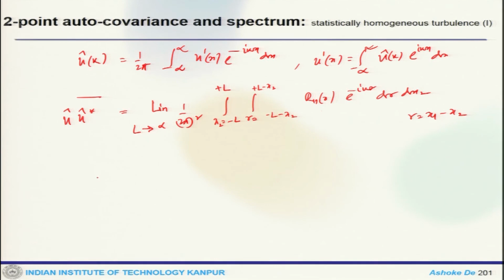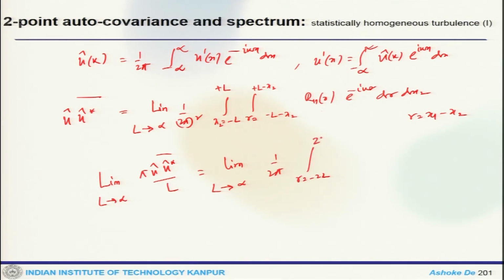So, our limit actually becomes, when L tends to infinity, u hat by L becomes the limit as L tends to infinity of 1 by 2 pi times the integral from minus 2L to 2L of R 1 1(r) e to the power minus i k r dr. So, that is what one can get.